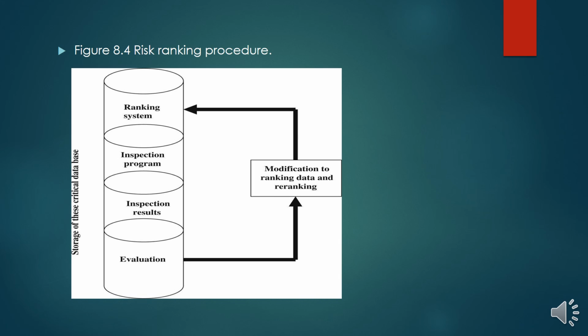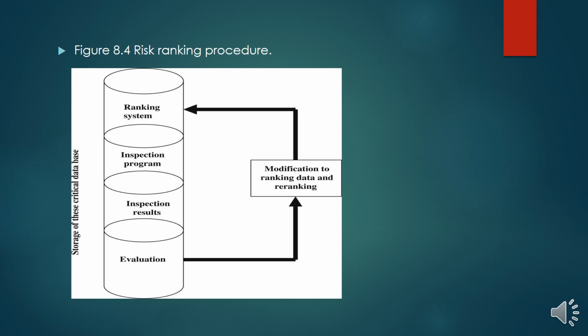Now, the risk ranking procedure is represented by this diagram. We have the ranking system, then we have the inspection program, we have inspection results, and then we have evaluation. And then this is fed back into modification of the ranking data and re-ranking, and then the cycle continues by feeding it back into the ranking system.